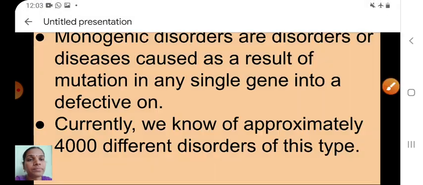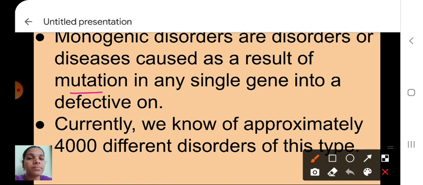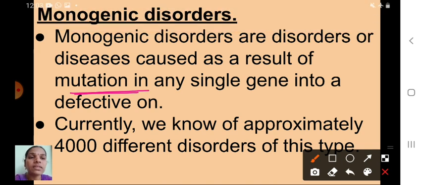Okay, next one is another one, that is monogenic disorders. So we discussed genetic disorders caused by chromosomal abnormalities. Next one is monogenic disorders. Monogenic disorders are diseases caused as a result of mutation in any single gene into a defective form.